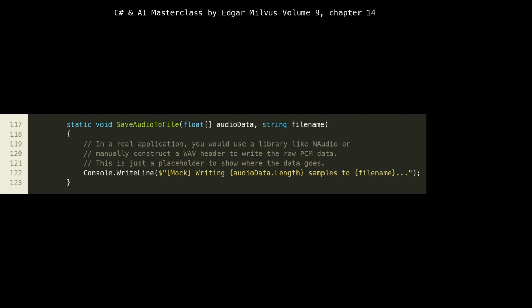Finally, the save audio to file method is a placeholder. It simply prints a message indicating that audio data would be written. In a real application, you would use a dedicated audio library like NAudio or System.Media.Wave for C# to construct a proper wave file. This involves writing a header that specifies parameters like sample rate, number of channels, and bit depth, followed by the actual float audio samples, potentially converted to a specific integer format, e.g., 16-bit PCM. This step is crucial for making the synthesized speech audible and shareable.